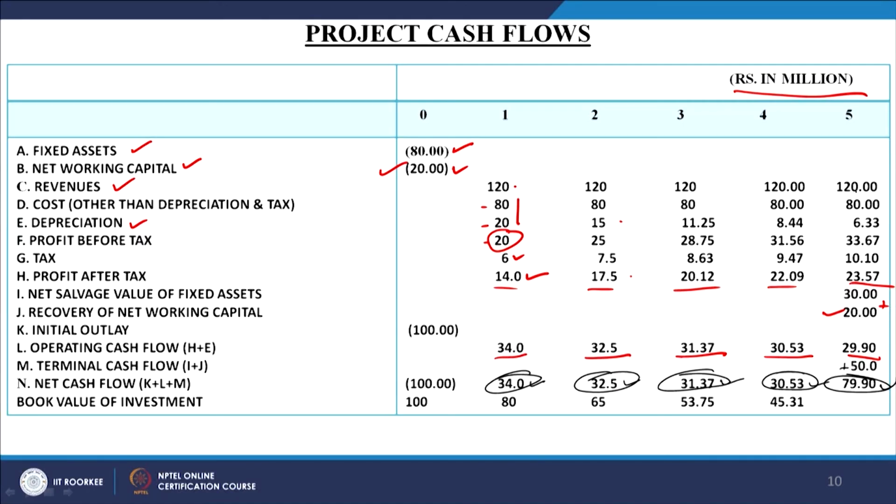You discount these inflows by applying the cost of capital as a discount rate, and the present value of these outflows will remain the same as 100 million rupees, and then calculate the NPV, and on the basis of that you take the decision whether to accept the proposal or reject the proposal, whether ABC Limited accepts the proposal or rejects the proposal. So, working out these cash flows is a complex job.